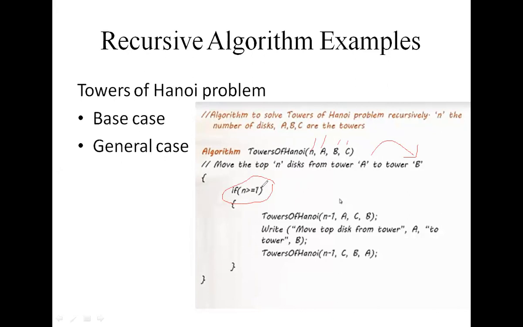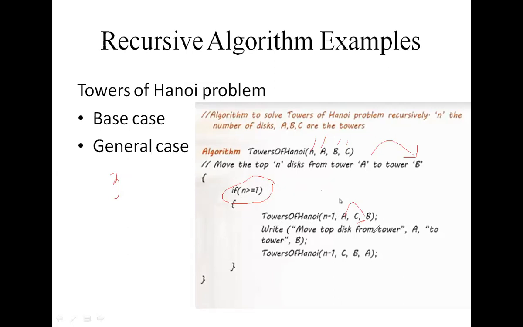Then check the condition if n is greater than 1. The condition is true. I am taking here 3. So, Towers of Hanoi problem. Move n-1 disks from A to B by using C as mediator.